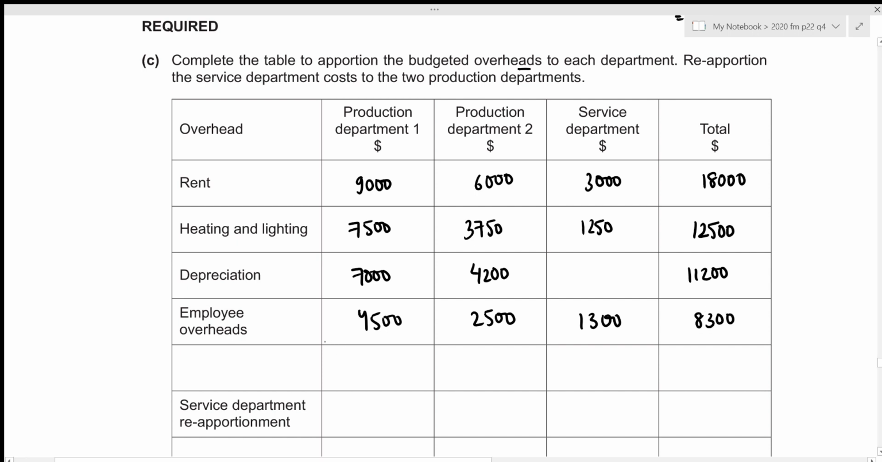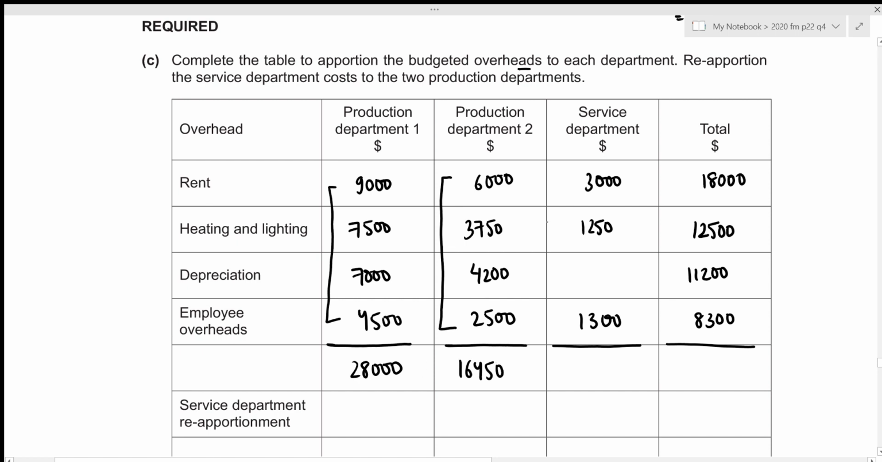Now the next step would be to figure out the total of rent, heating and lighting, depreciation, as well as the employee overheads for each of these departments. So let's start with production department 1. That is the sum of these four amounts: 9,000 plus 7,500 plus 7,000 plus 4,500, which results in the amount of 28,000. Then for production department 2, that is the sum of these four amounts: 6,000 plus 3,750 plus 4,200 plus 2,500, which results in 16,450. And for service department, that is the sum of these three amounts, so that's 3,000 plus 1,250 plus 1,300, which results in 5,550. And then now we have the total, that is 18,000 plus 12,500 plus 11,200 plus 8,300, which results in 50,000.